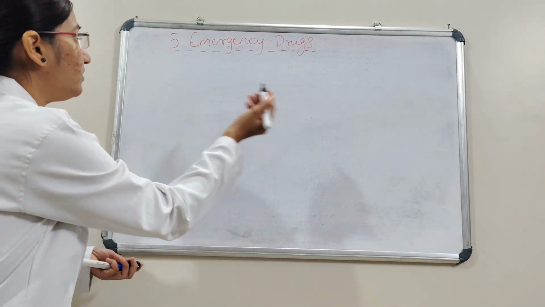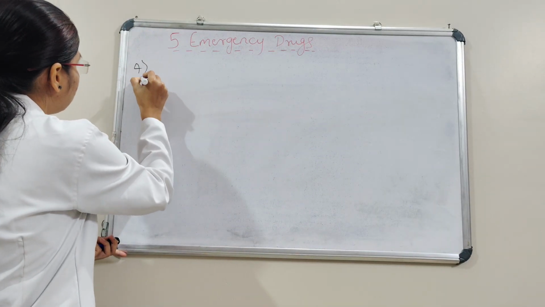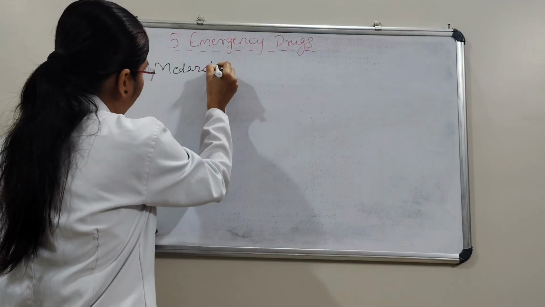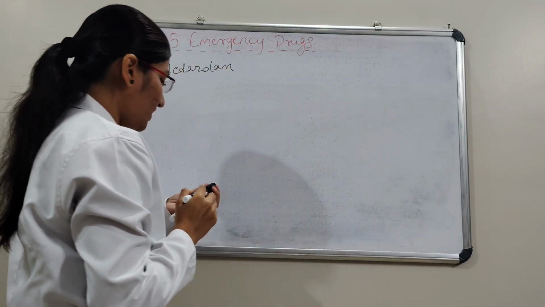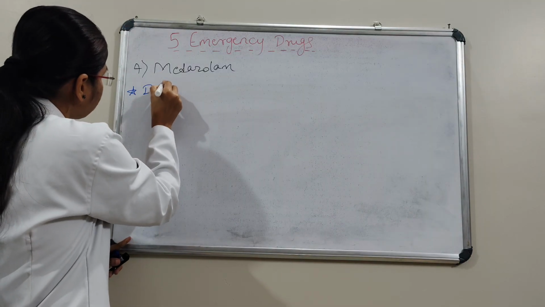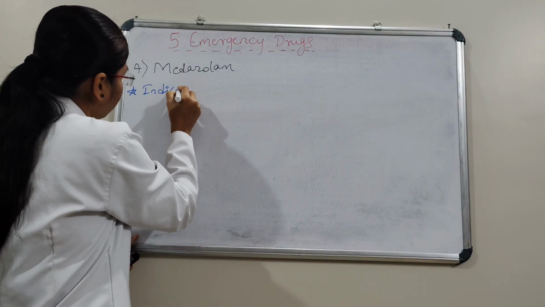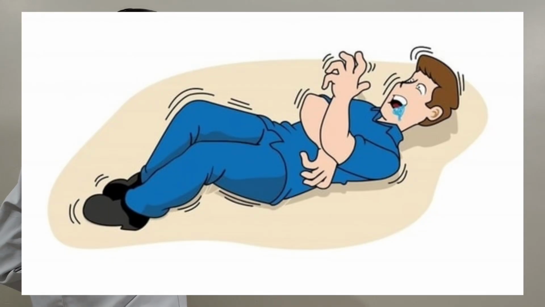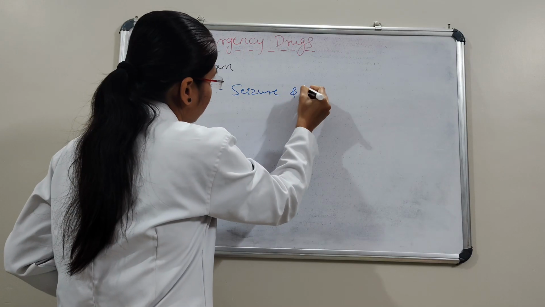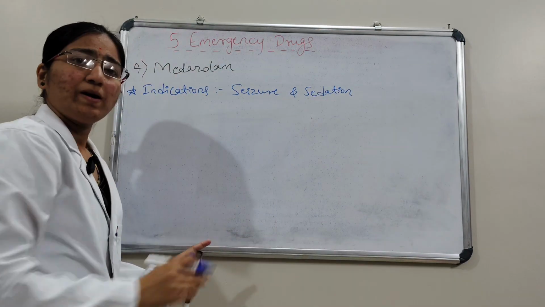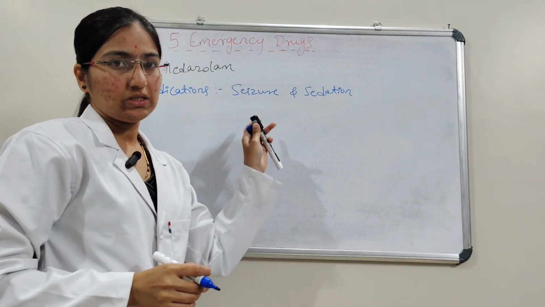Next we'll see the fourth drug, midazolam. The indications are seizure and sedation, mostly status epilepticus.